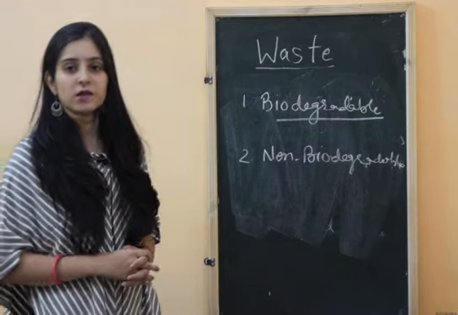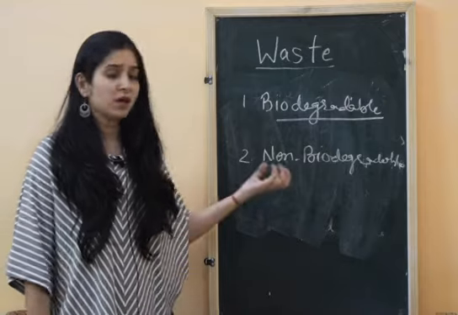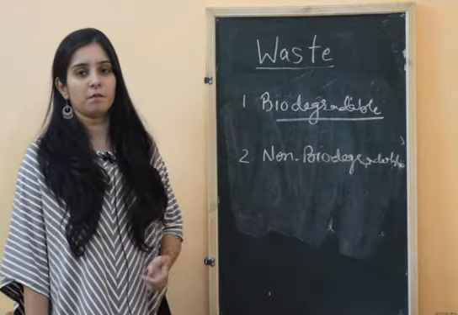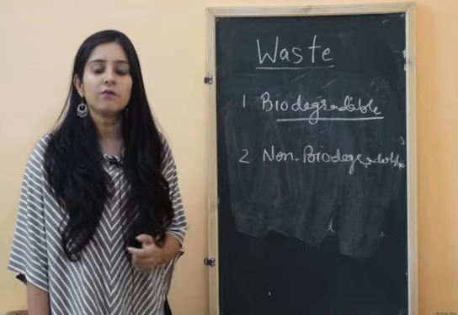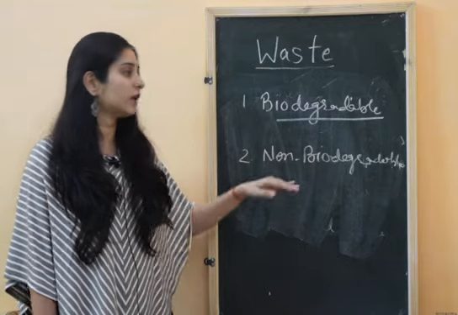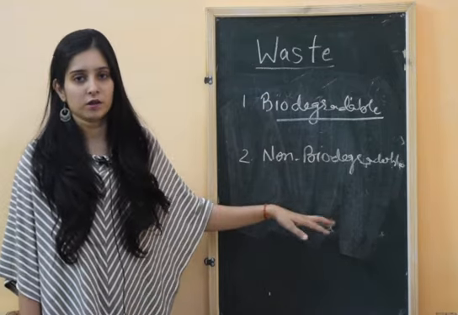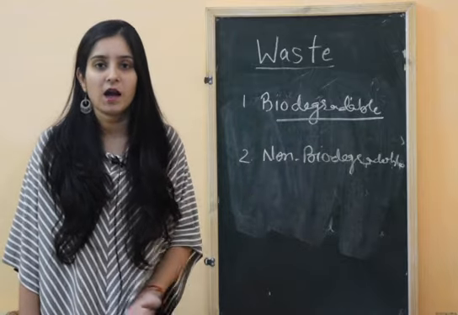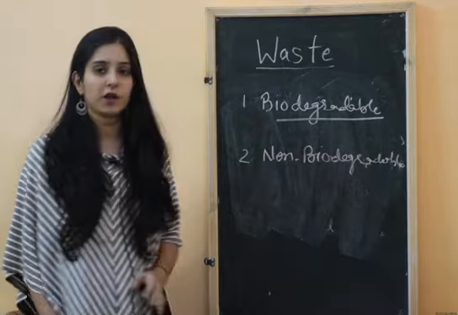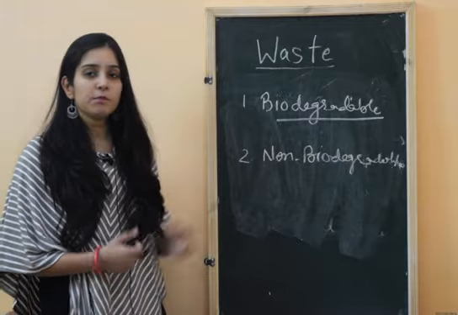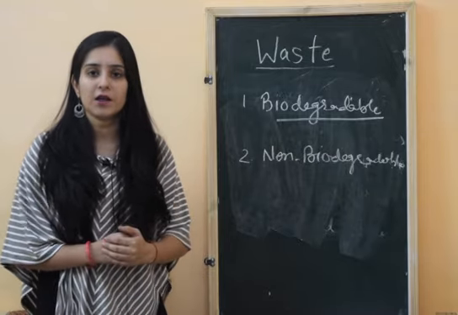For example, plastic. If we burn plastic, it can pollute the environment and produce some harmful gases. So these cannot be degraded by microorganisms. Plastic and glass are examples of non-biodegradable waste. So these are some types of waste according to their degradation process.